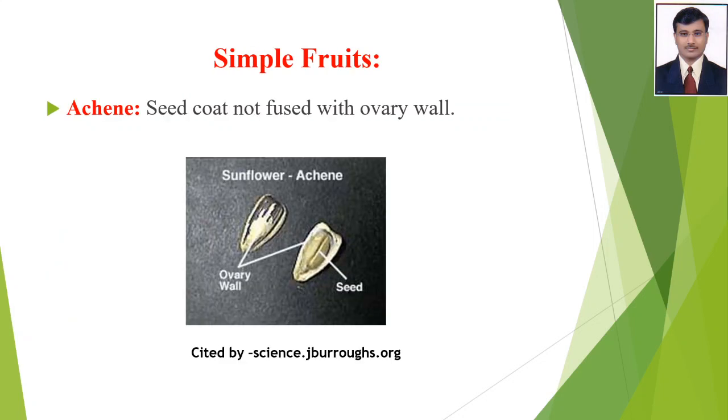Next, simple fruit. In simple fruit, we will see the first type, that is achene. What is achene? The seed coat is not fused to the ovary wall. See here, this is the seed and this is the ovary wall. The seed is not fused with the ovary wall. This type of fruit we call achene.